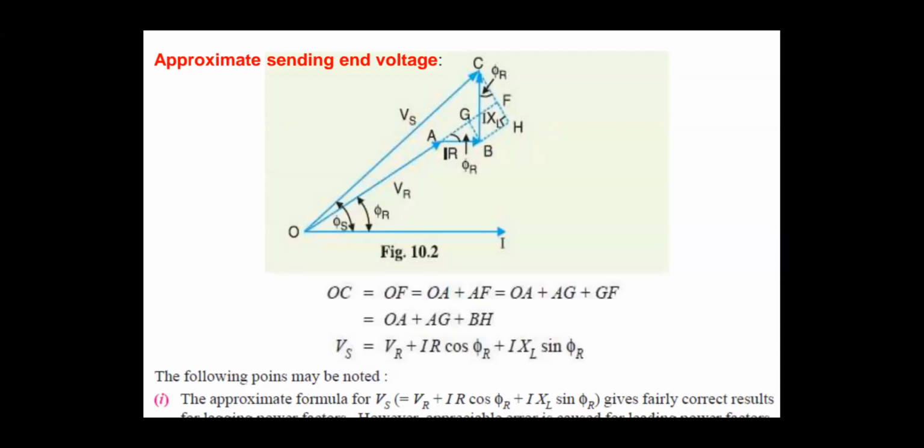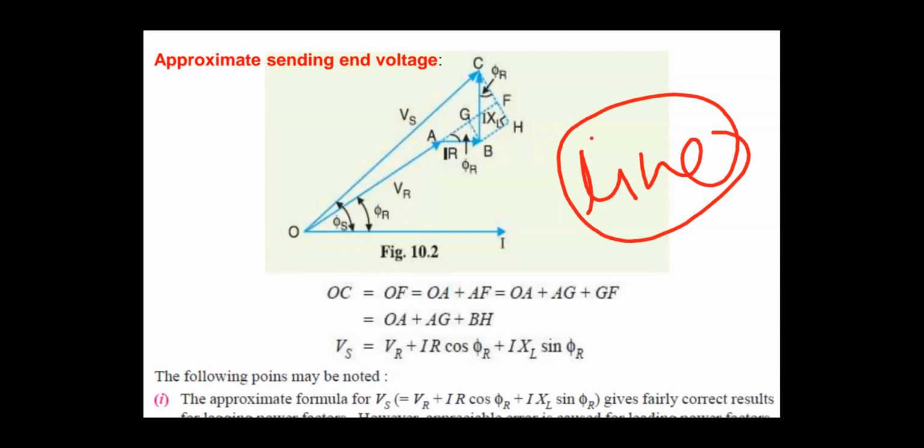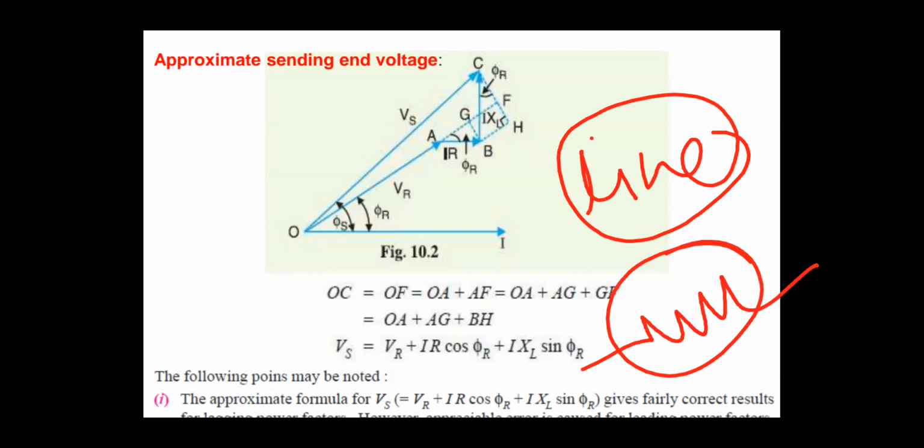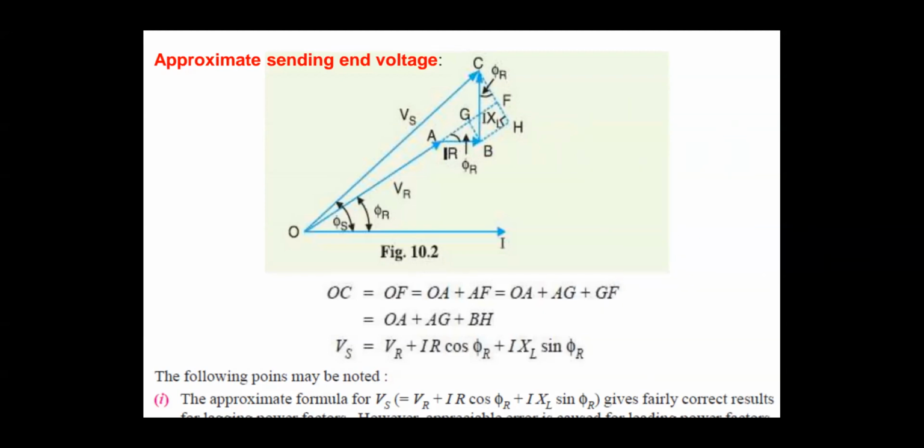Line losses are the losses which generally occur in the line in the form of heat. Those power dissipations occur only in the resistance. So only the resistance is considered; you will not consider the inductance for calculating the power loss in the transmission line.